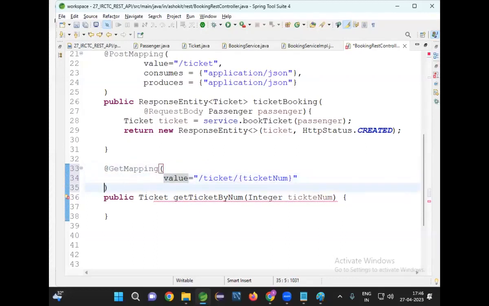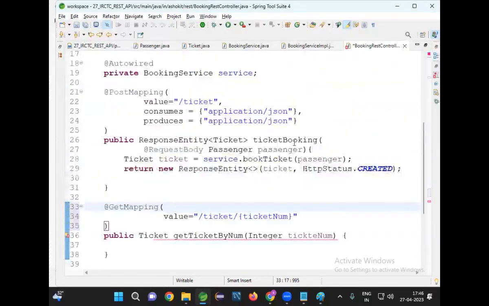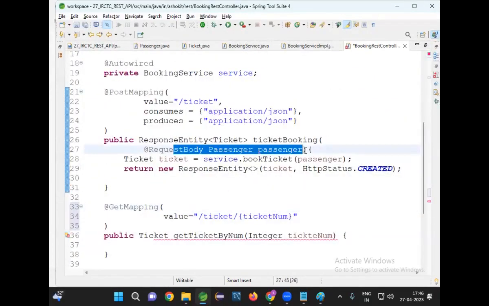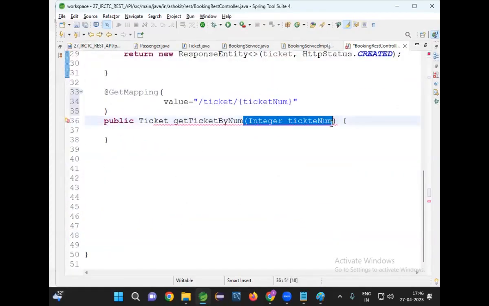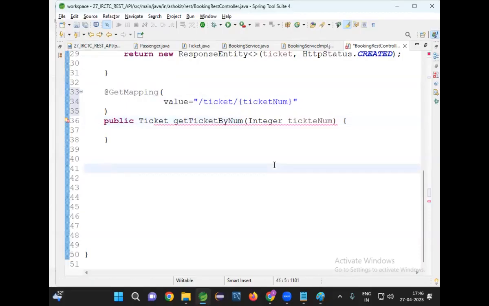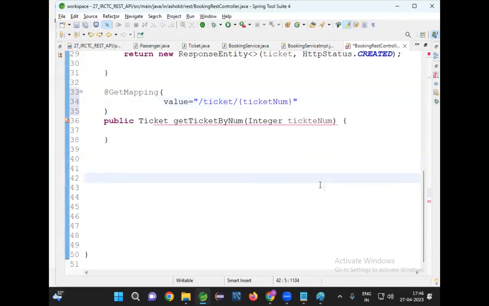Not required. When you are taking body data, then only consumes is required. Does this method take body data? Not taking body data. Where will the data come? In the URL. And remember, whatever you are keeping here, the same thing should be there as your variable name.